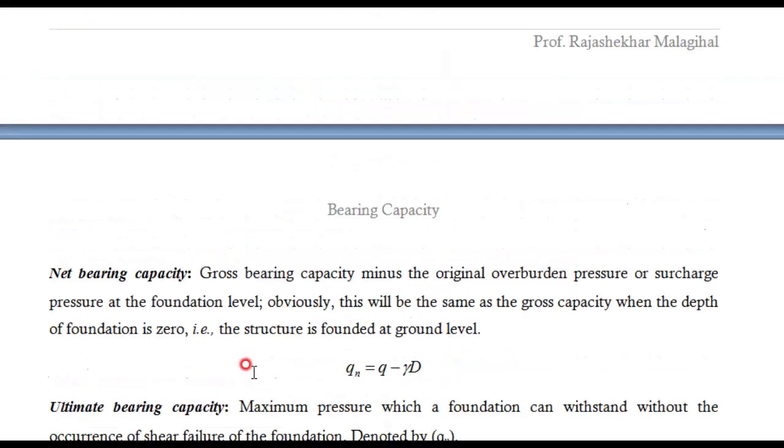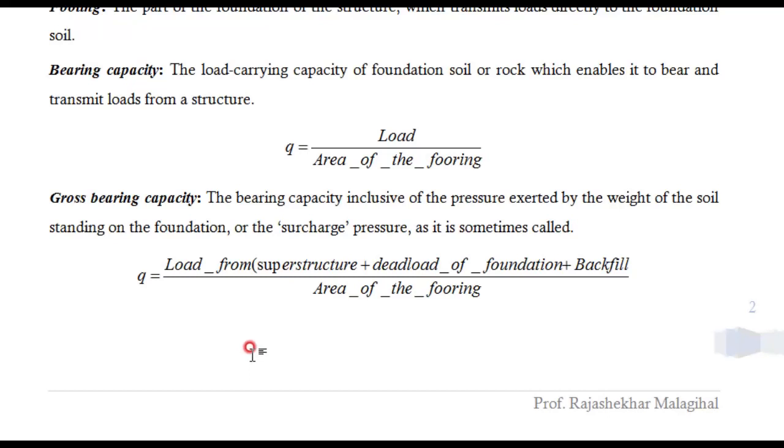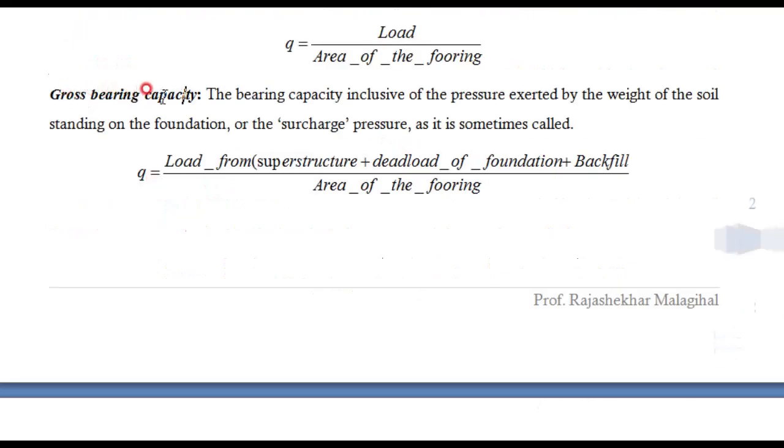These all somewhat look similar, but small differences are there that we need to observe. Bearing capacity means whatever load is coming on the soil, divided by the area of the footing. Here we are not making any standard specifications about which load is coming or which area we need to consider. Those specifications are not there, it is just a bearing capacity. Now coming to the gross bearing capacity, it is also of course load divided by area, but here we are considering all the loads coming on the foundation, that is the superstructure load, the dead load of the footing or foundation, and backfill.